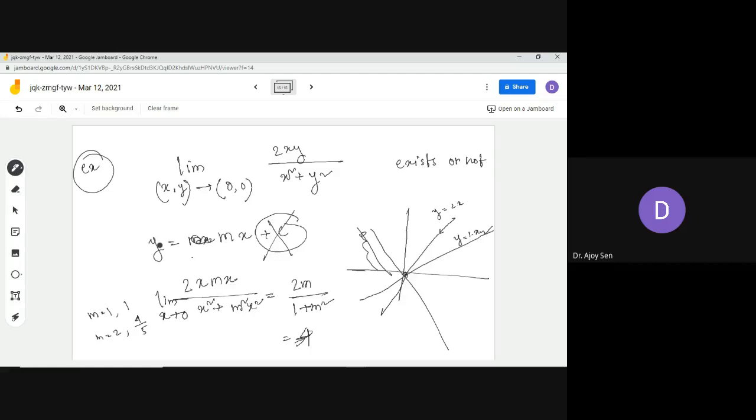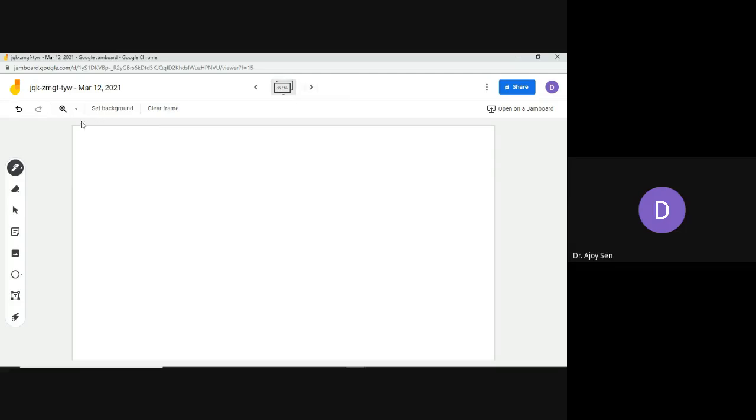So for the existence part, consider some functions, for example this example: f(x,y) equals x plus y sine of 1 by x whenever x is not equal to 0, and f equals 0 when x is 0.